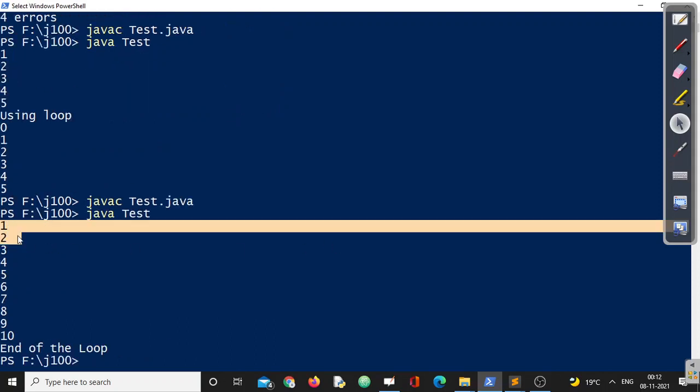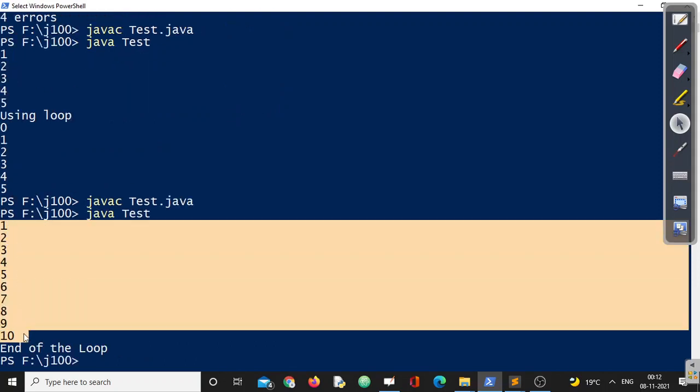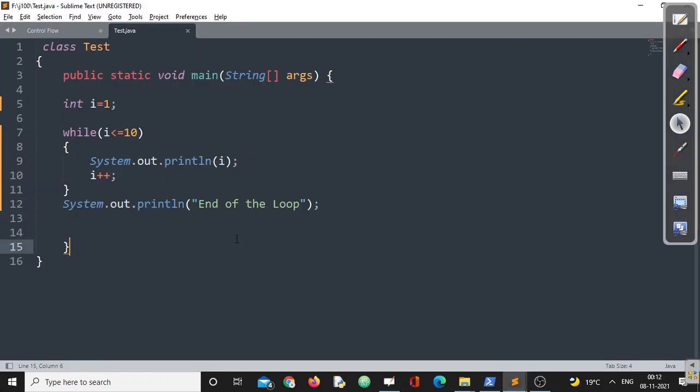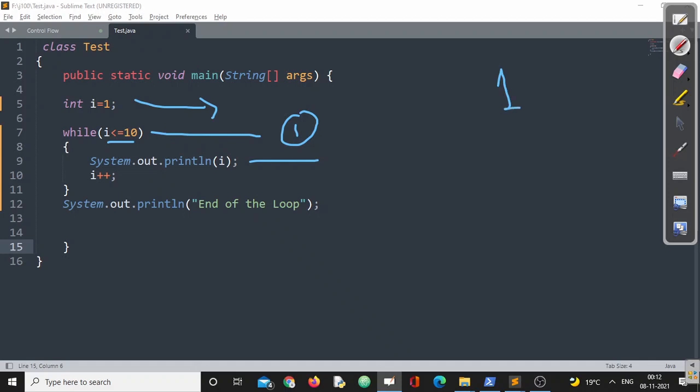Absolutely fine. Now I'm going to get 1 to 10, right? 1 2 3 4 5 6 7 8 9 10. This can be easily understood. I've started with i equal to 1. When it is evaluated, the condition will be true. Since it is true, the value of i will be printed as 1. Next, the value of i will be incremented to 2. Again, 2 is less than 10, the condition is true, and it will be printed. So this goes on and on till you reach 10, right?